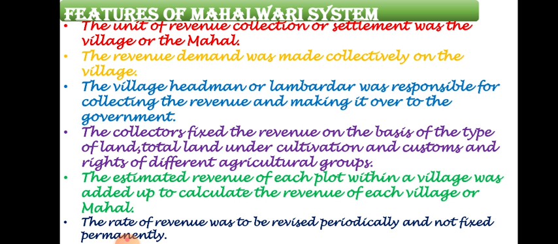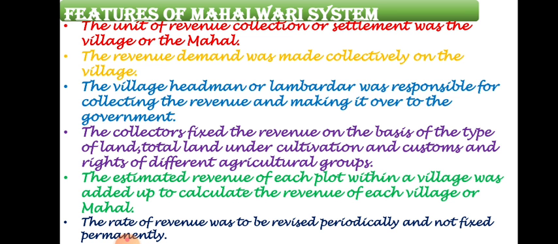The revenue demand was made collectively on the village. Earlier, the revenue demand was made on an individual person, but now it was made collectively on the village. The village headman or lambardar was responsible for collecting the revenue and making it over to the government. Earlier, in the permanent settlement, the responsibility of collecting the revenue was given to the zamindars. In Mehelwadi, it is given to the village headmen, also known as lambardars.